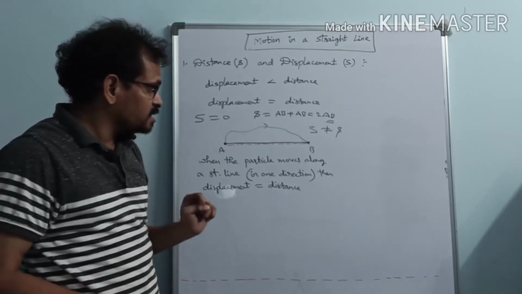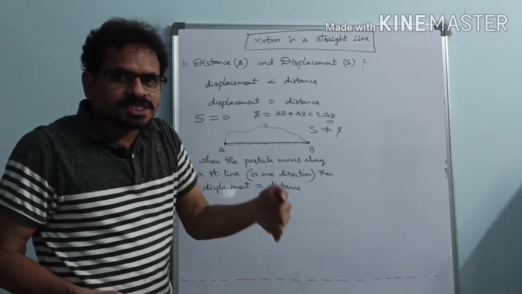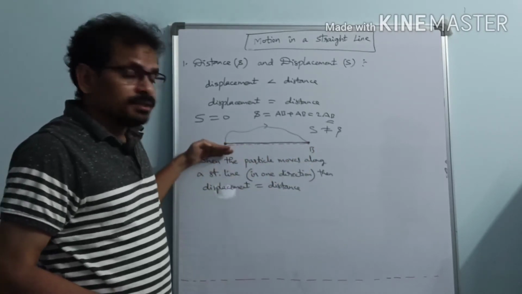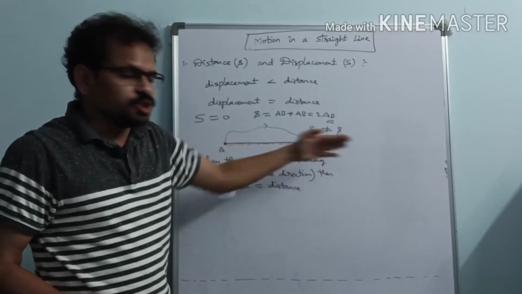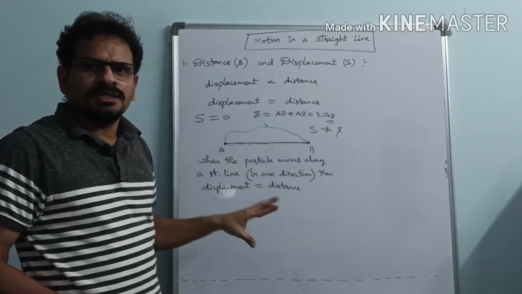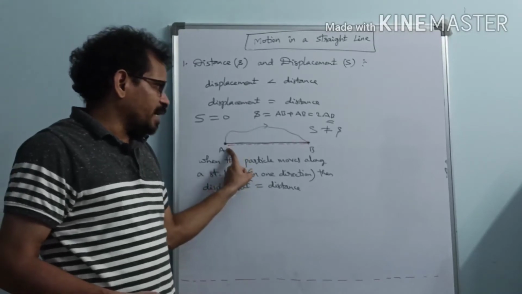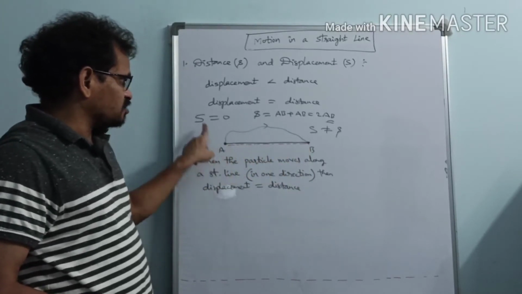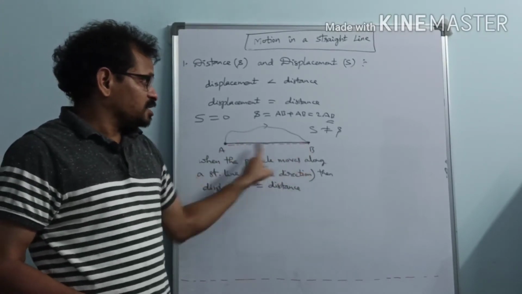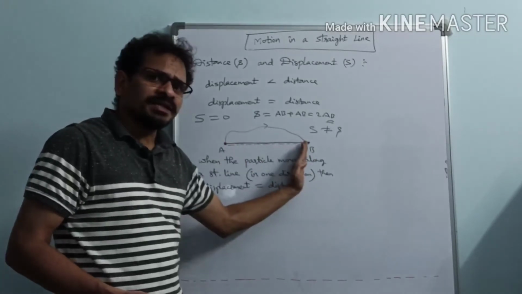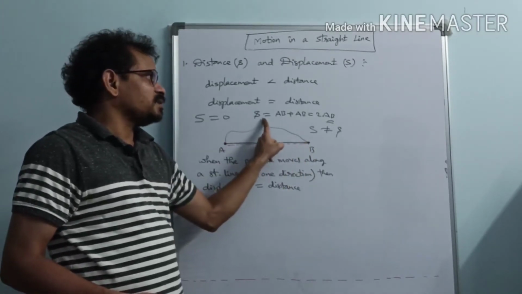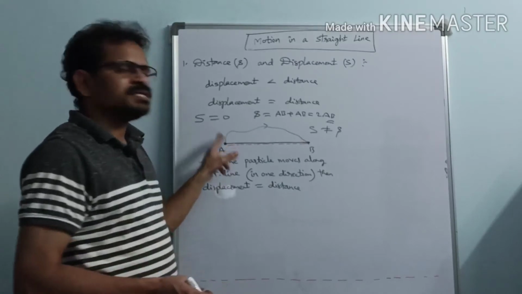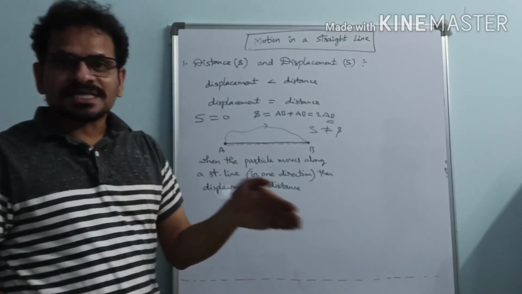There is one condition, that it must be motion along a straight line only, but the particle should not return back. Its motion should be in one direction. It should go in that way, or either it should come in this way. Both things are not possible here. If it goes back again like this, in this case what happened? Displacement is 0, but distance is the length of actual path from A to B plus B to A. So distance equal to 2AB and displacement equal to 0. So motion along a straight line is not simply enough.